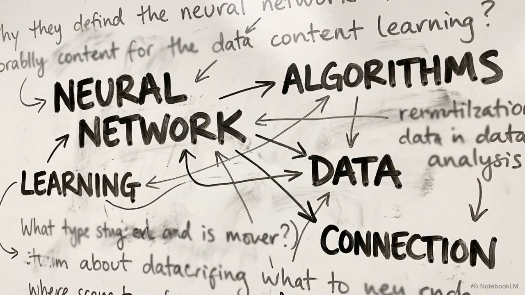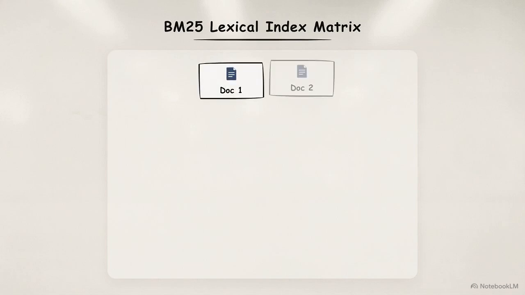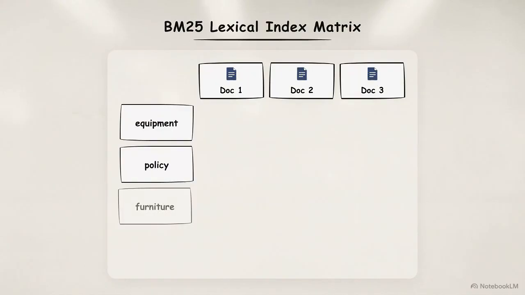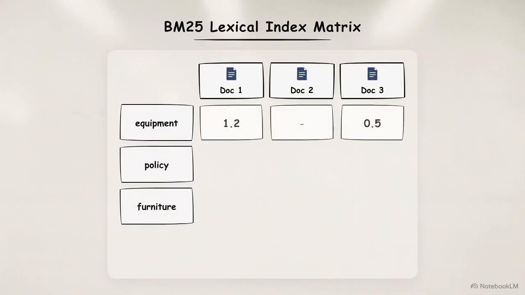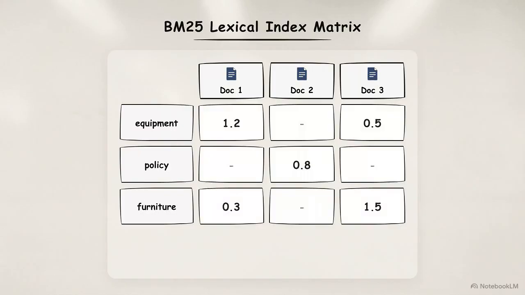The foundation of traditional search is term frequency. Algorithms scan a corpus of text and count how often specific keywords appear. This matrix visualizes a ranking algorithm known as BM25. The columns represent documents, and the rows track the frequency and uniqueness of exact tokens, like equipment, policy, or furniture. If present, it receives a numerical score. If missing, the space remains empty.